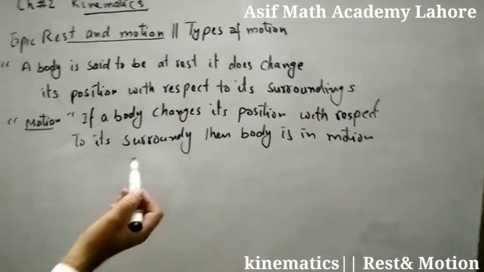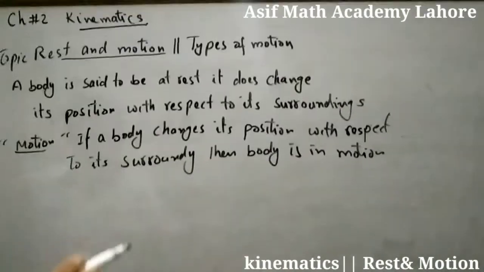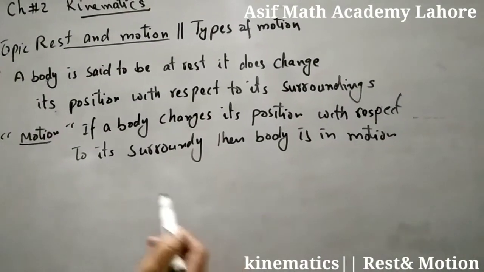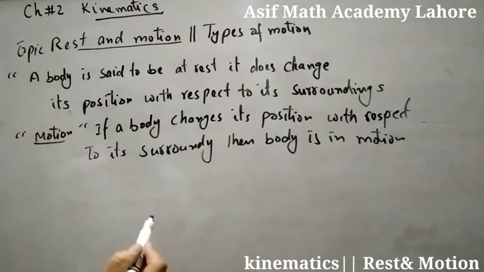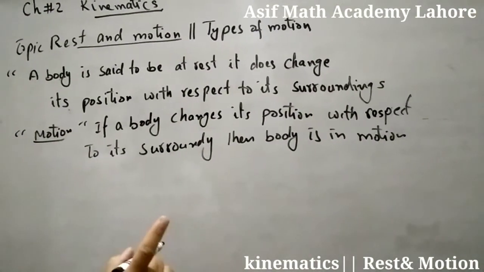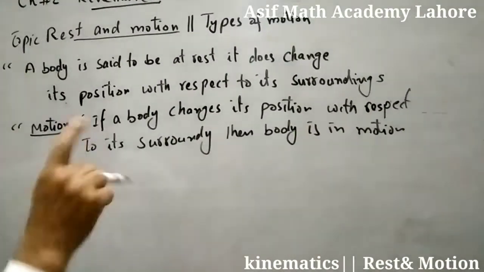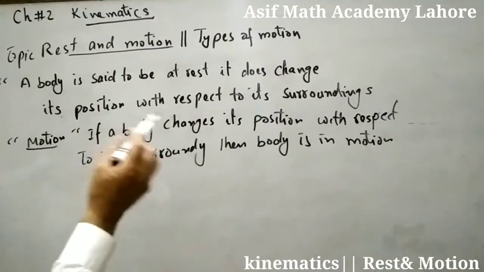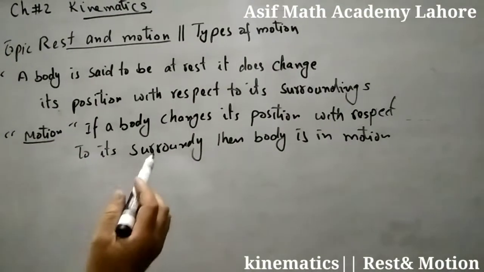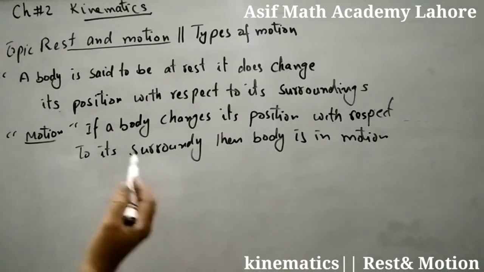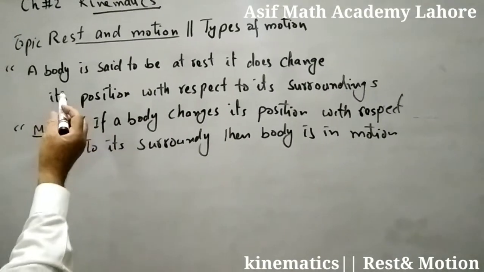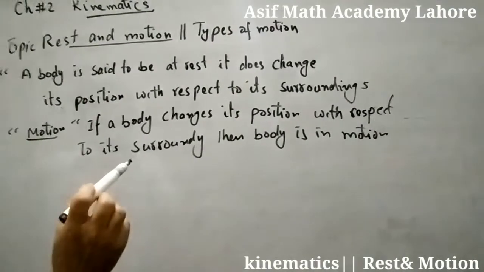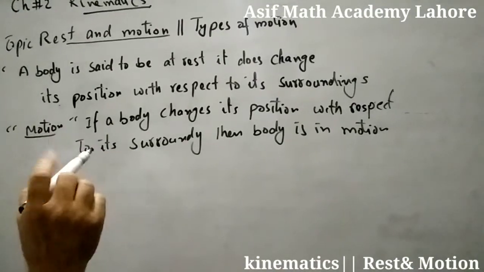So rest and motion are relative to each other. How is it relative? For example, some passengers are sitting in the bus and the bus is moving. The passengers with respect to their fellow passengers are in rest, but the passengers with respect to some observer outside the bus are in motion. So rest and motion are relative to each other. This is the answer to describe how rest and motion are relative. We will write the example of a moving bus, with passengers sitting in the bus.